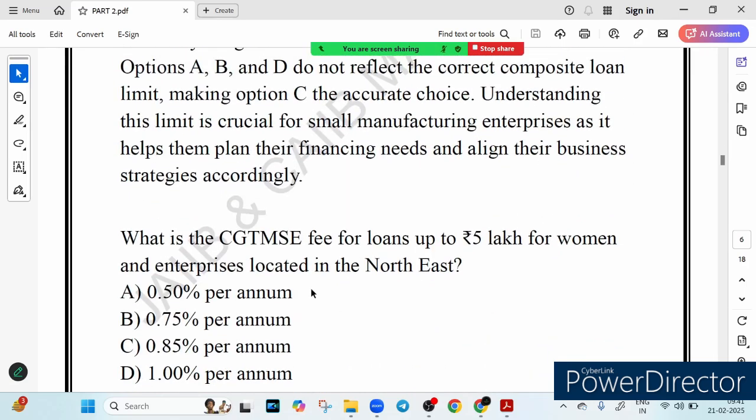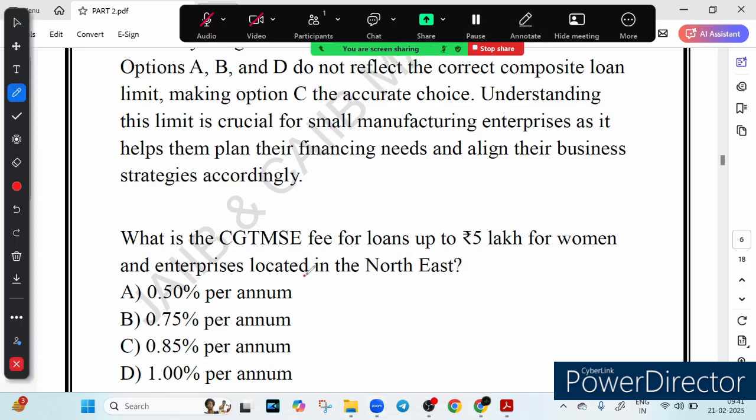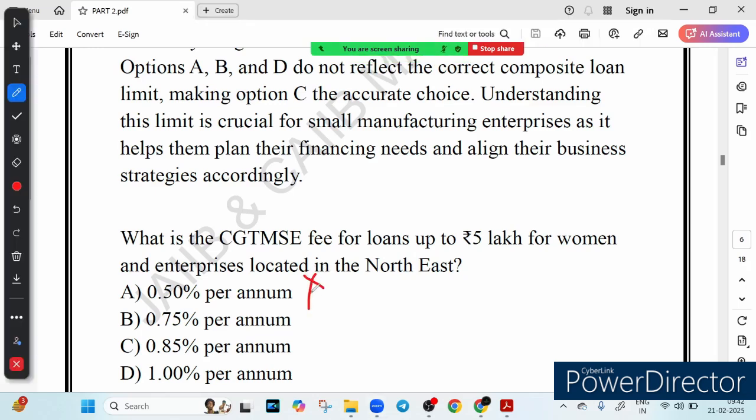Very nice question. What is the CGTMSE fee for a loan up to 5 lakh for women and enterprises located in the northeast? Right. So the options are 0.5%, 0.75%, 0.85%, 1%. What do you think is the correct answer? First option, 0.5%. This is wrong. You know that this is not the correct CGTMSE fee for a loan up to 5 lakh. The actual rate is higher. Now option B says 0.75% per annum. This is actually correct.